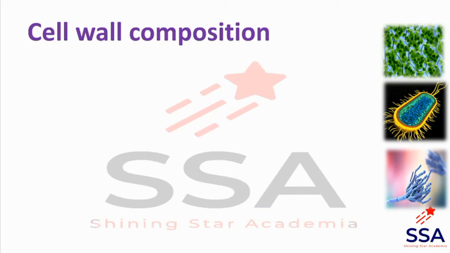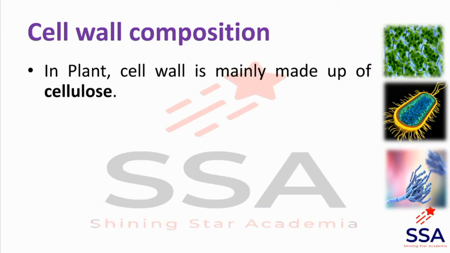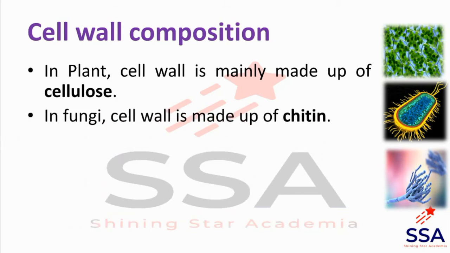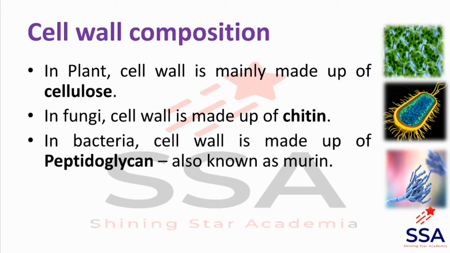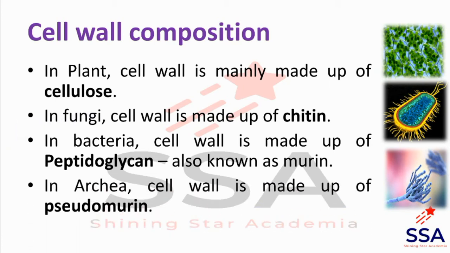Then cell wall composition. Cell wall composition varies from one organism to another organism. For example, in plant, cell wall is mainly made up of cellulose, while in fungi, cell wall is made up of chitin. In bacteria, cell wall is made up of peptidoglycan, and peptidoglycan is also known as murein. Then in archaea, cell wall is made up of pseudomurein. Archaea is a microorganism that can survive in extreme conditions.